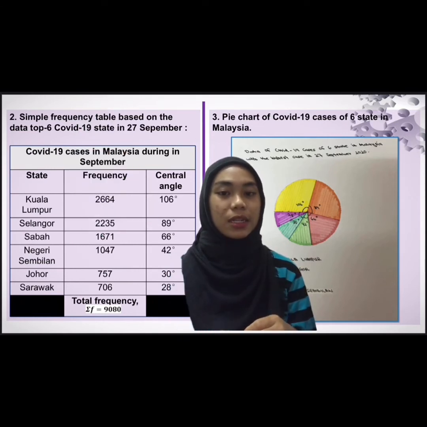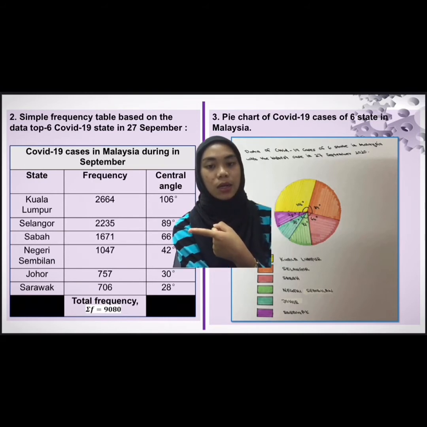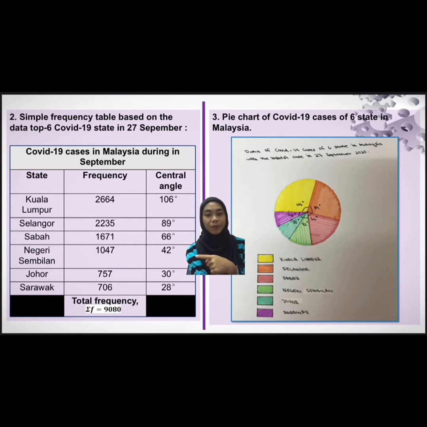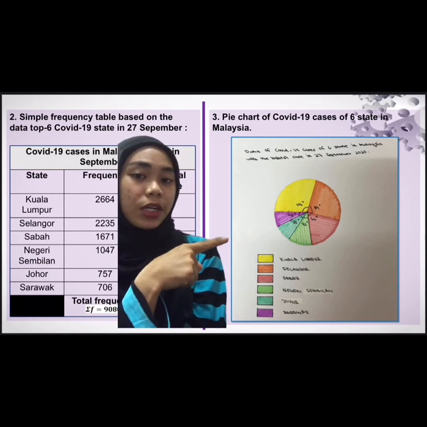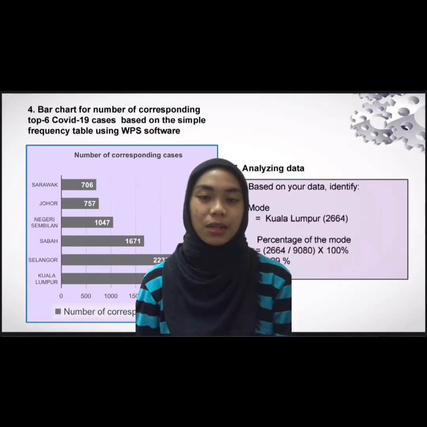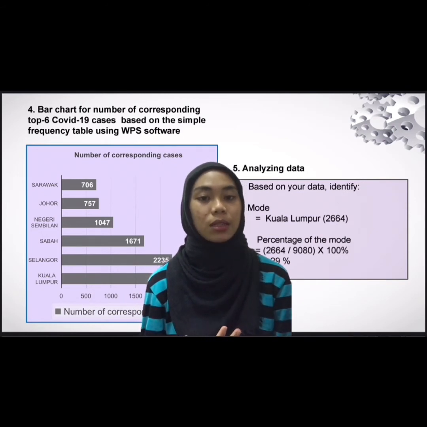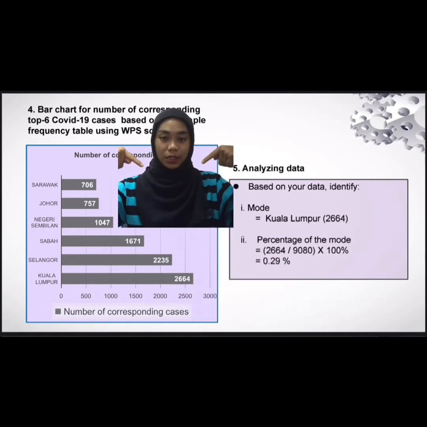We have also made a calculation for the central angle for each frequency. Central angle for Kuala Lumpur is 106 degrees, Selangor 89 degrees, Sabah 66 degrees, Negeri Sembilan 42 degrees, Johor 30 degrees, and Sarawak 28 degrees. Based on central angle, we can draw a pie chart of COVID-19 cases of 6 states in Malaysia. Then, based on the simple frequency table, we construct a bar chart for the number of corresponding top 6 COVID-19 cases using WPS software. This is a bar chart.